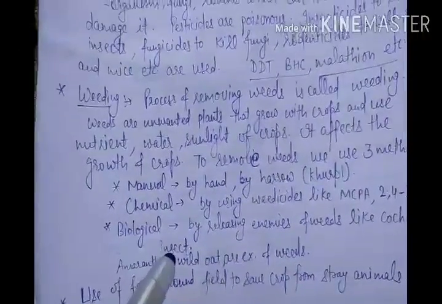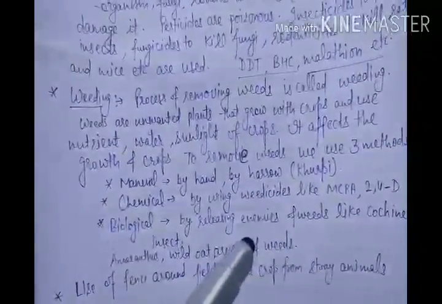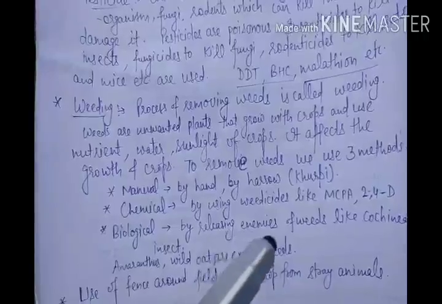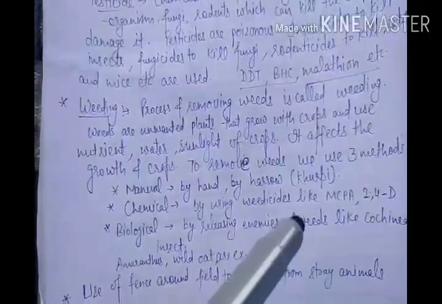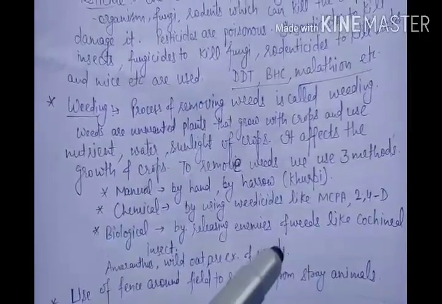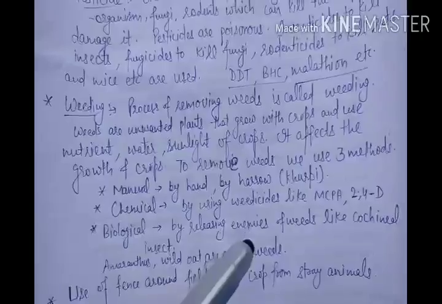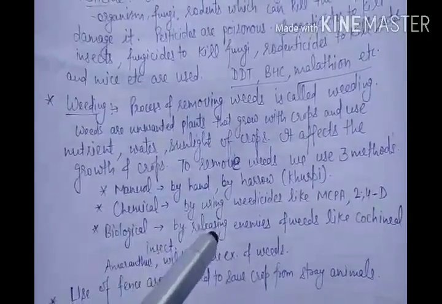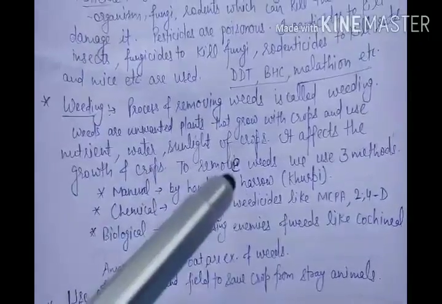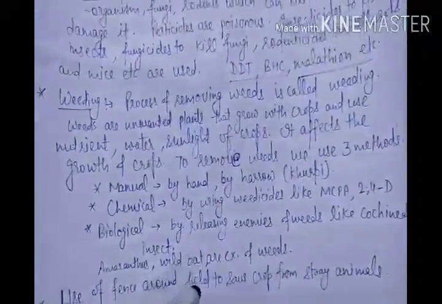The third method is biological. In this method, we release the enemies of weeds, meaning organisms, some kind of small insects which can kill only the weeds. Like cochineal insects, they directly eat the weeds and finish them. So that is the biological method. These methods are used to kill the weeds, and this process of removing weeds is called weeding. So this is about weeds and weeding.